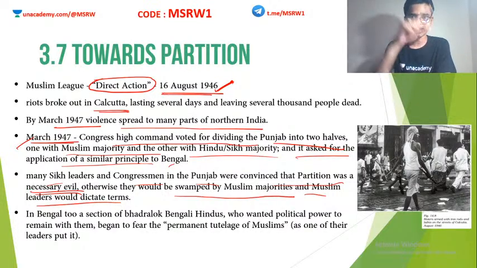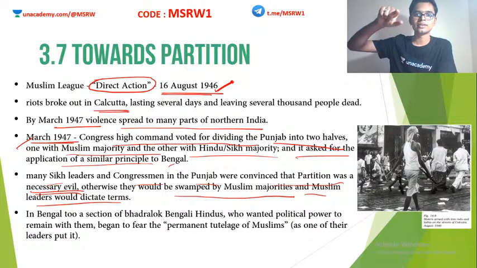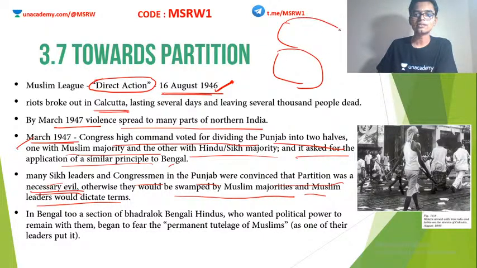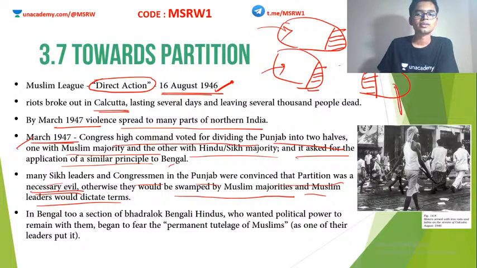If you take the state as a whole, suppose this is Punjab, this is Sindh and this is Bengal, for example, then we have this many people as Hindus and Sikhs. Here also this many as Hindus and Sikhs. Here also this many as Hindus and Sikhs. So the larger portion is Muslim. Clear? So obviously, if we allow partition as such, these states will go to the Muslim country.